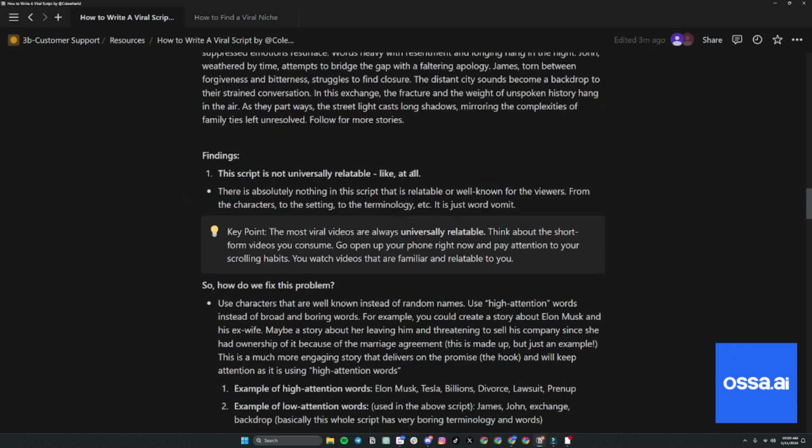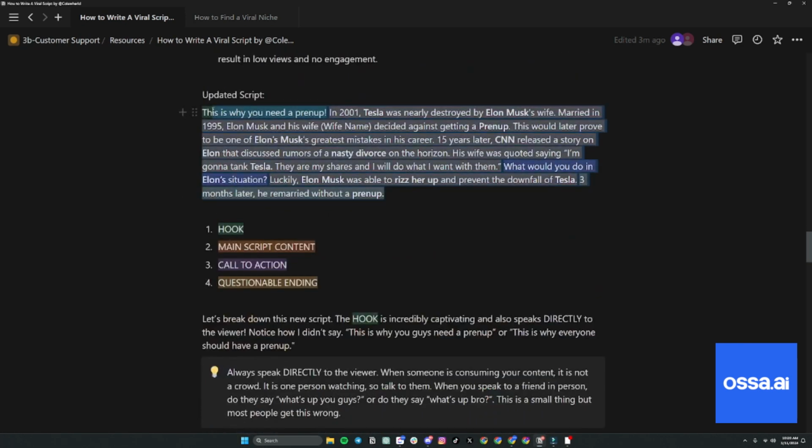Anyways, this is the updated script, right? As you can see, I'm going through it right now. There's your hook, and the orange is your main script content. You can see a lot of high engagement words, right? We have Tesla, we have Elon Musk's wife, prenup, CNN. All these are very high attention, right?